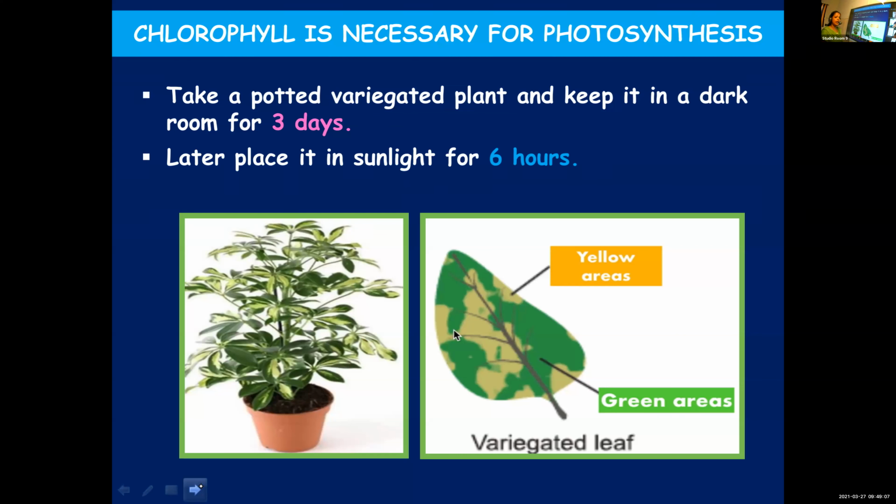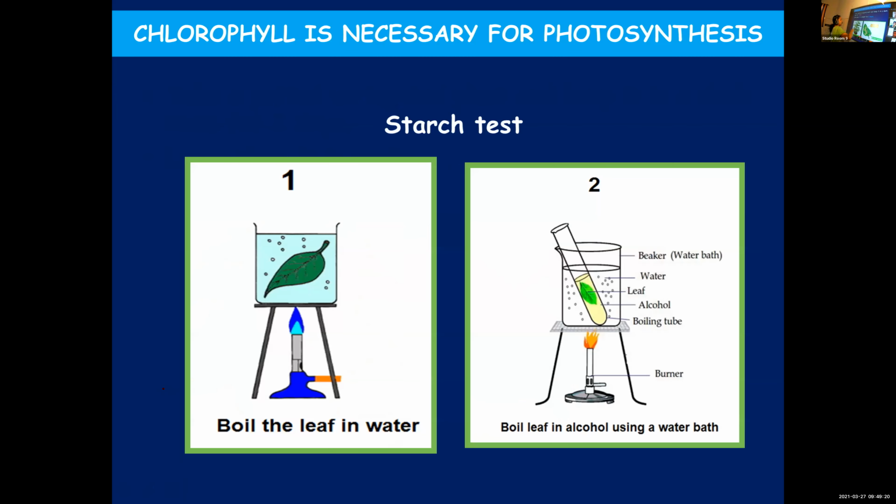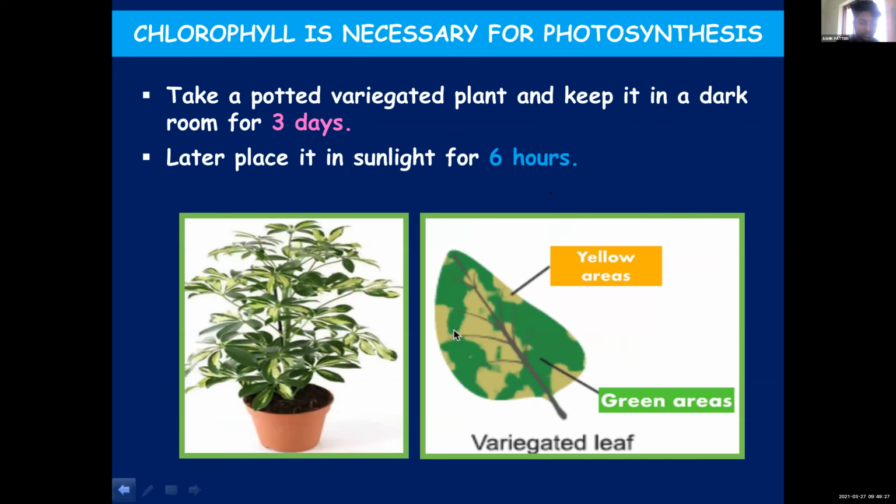Okay. Now we have to keep it in sunlight for how many hours? 6 hours. You will keep it in sunlight for 6 hours. Why are we keeping it in the sunlight? Who can tell me? For photosynthesis. For photosynthesis to take place and starch to be formed. For that, we are keeping it in sunlight.